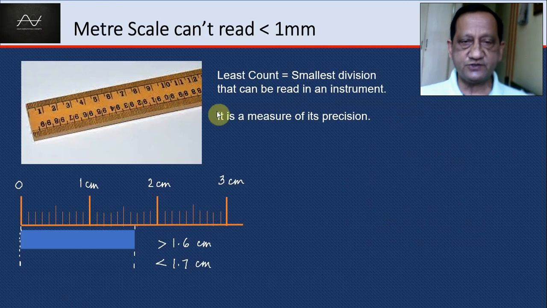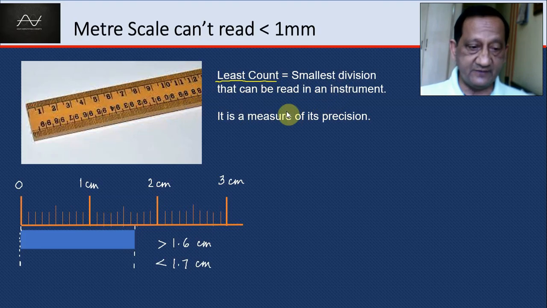It may be 6 inches long or 12 inches long. It has graduations in centimeters and further in millimeters. So the smallest division is a millimeter, and that is called the least count, the smallest division that can be read in an instrument. So using that, if you have to measure the length of this particular stick, you align the zero of your scale with one edge, and the other edge you have to read.